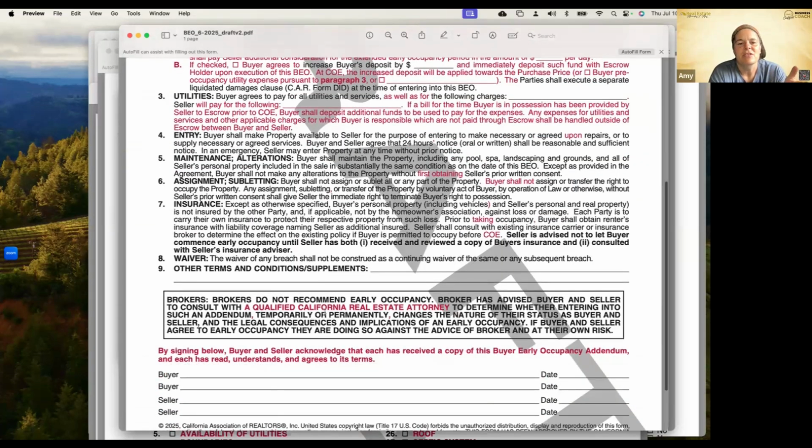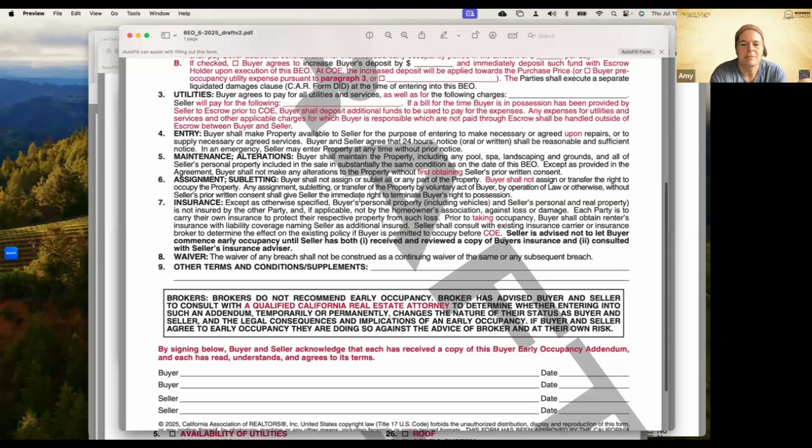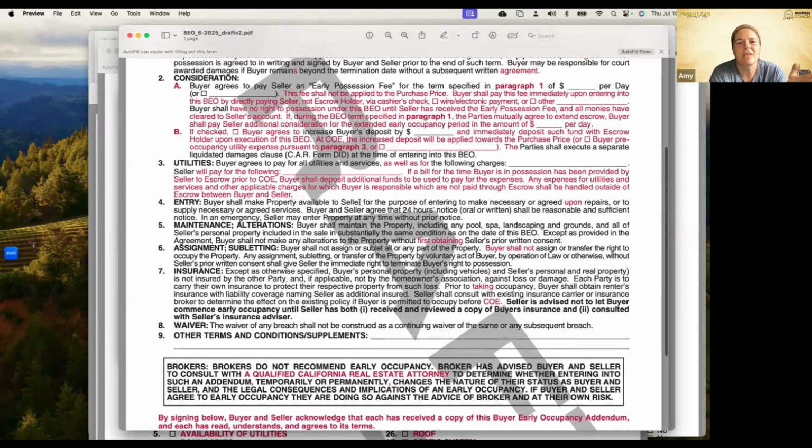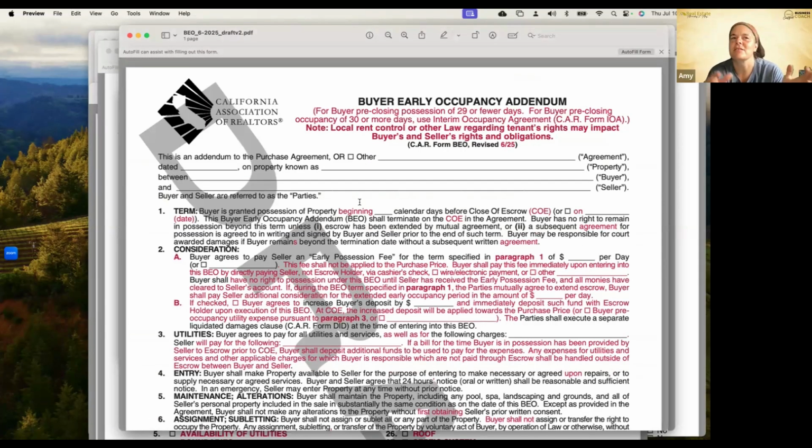It does tell you to make sure that you consult with a qualified California real estate attorney, and then by signing below, we agree to this form. So that's the buyer early occupancy agreement. Just like the seller in possession form, or the RLAS, so SIP, we use up to 29 days, and then for 30 days or more, we use the RLAS. We have the same forms for our buyers: our buyer early occupancy addendum for 29 days or fewer. And if it goes over 30 days, it becomes the IOA, or the interim occupancy agreement.